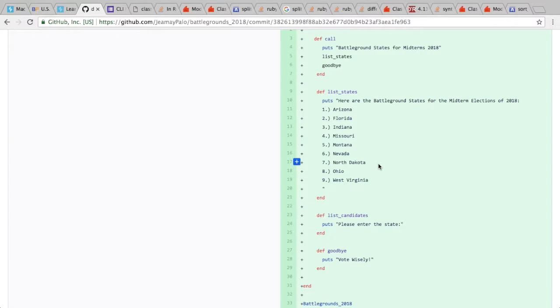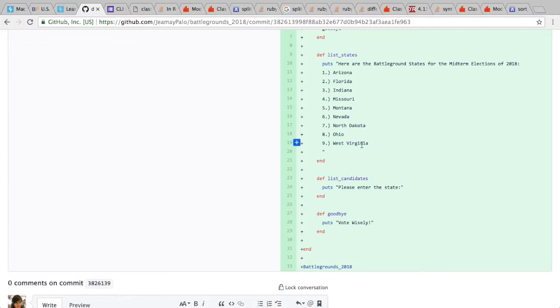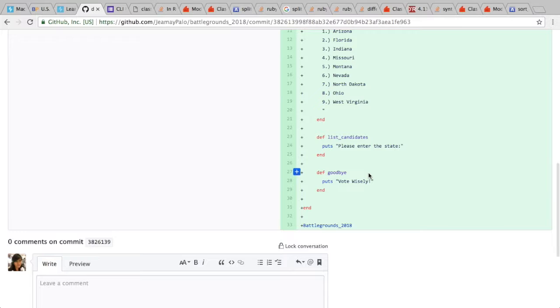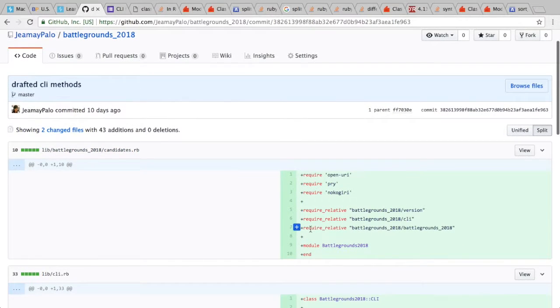The first step was hard coding everything, just like in Avi's video, right? And I'm glad I was able to make it work. So this is the hard-coded version of my current CLI, and originally I had a list of candidates, pretty simple, where I would say please enter the state and then a goodbye method, vote wisely. And I've also started to require the different environments.